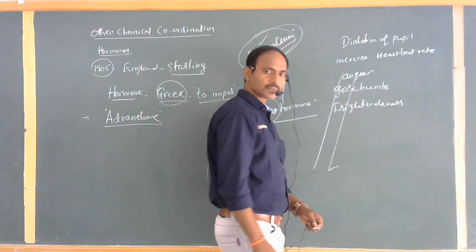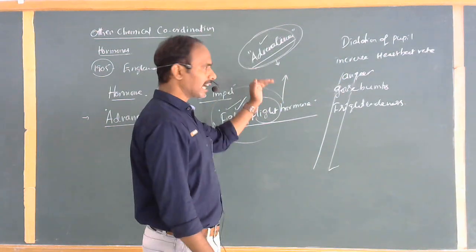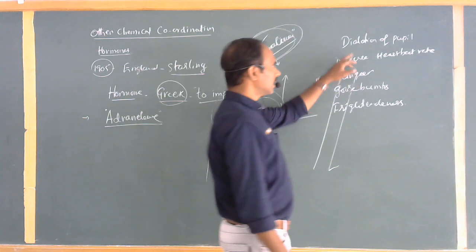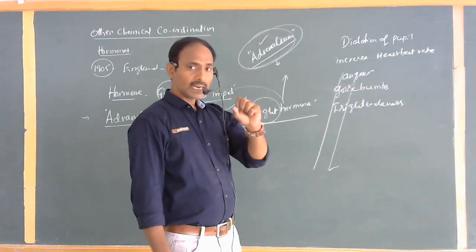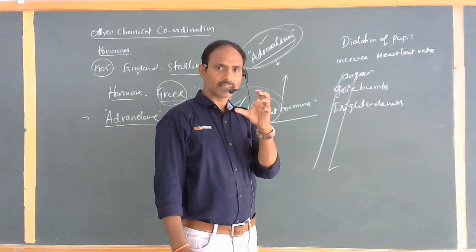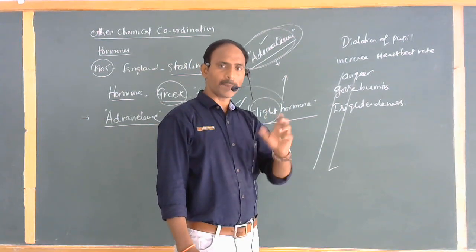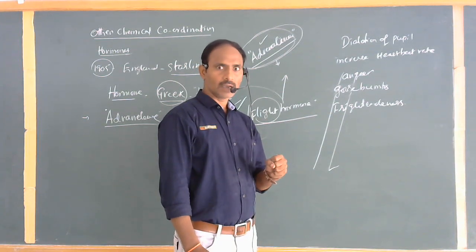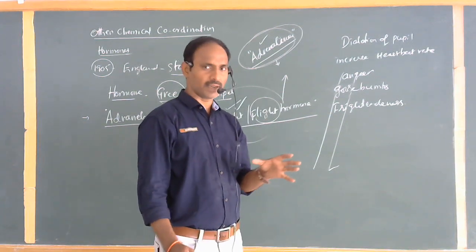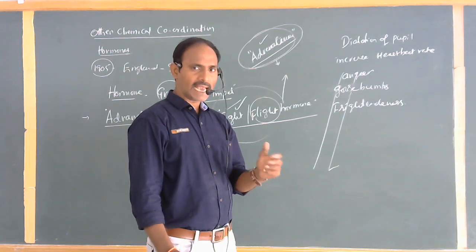See that? As the levels of adrenaline hormone gradually increase, first of all, the dilation of the pupil gradually increases, as I told you just before. It is also coordinated by the hormone adrenaline. When we get angry, we increase the dilation of the pupil toward the opposite person.